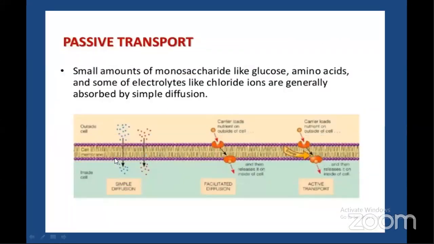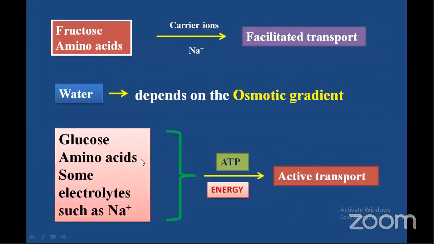Here in this image you can see substances are transported from the lumen of the intestine into the blood through the cells, but these substances are not transported to adjacent cells because between the two cells there are tight junctions. That's why the substances cannot diffuse or leak into the neighboring cells. They are directly absorbed into the blood circulation or bloodstream.